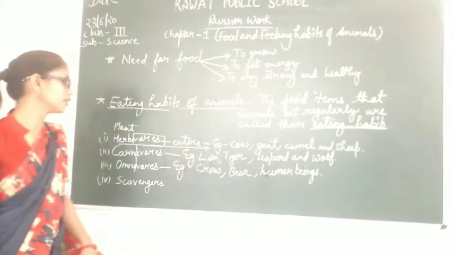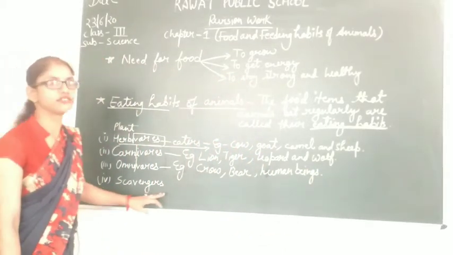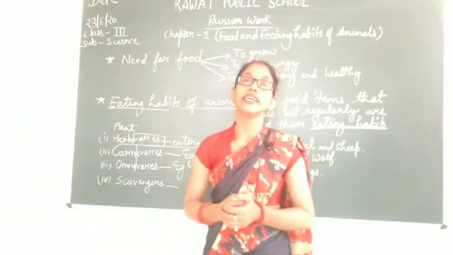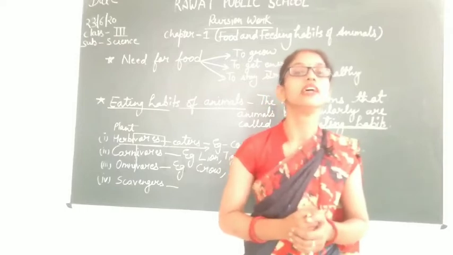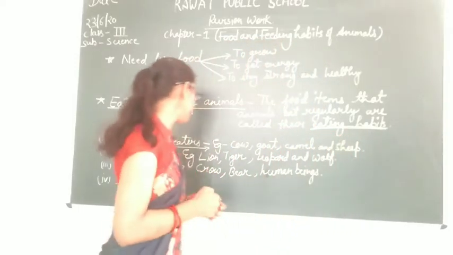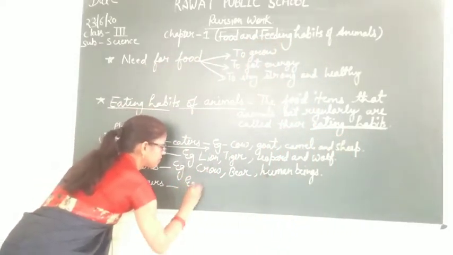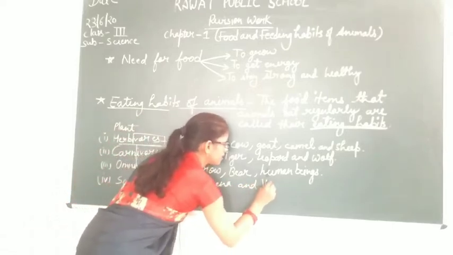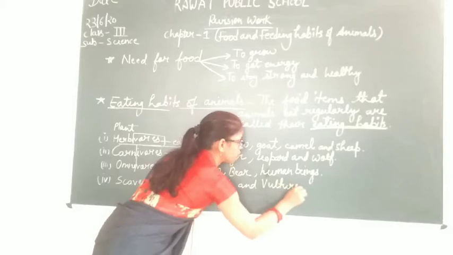The next category of animals is scavengers. The scavengers are the animals that eat the flesh of dead animals. For example, hyena and vulture.